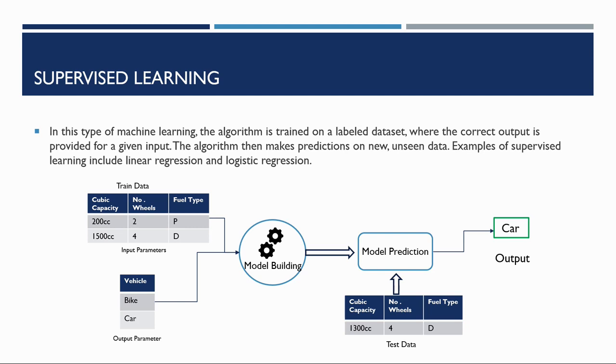In the diagram we can see we have a train dataset and a test dataset. The model learns from the train dataset which contains input parameters and tries to predict the output parameter. Then we pass the test data to the model to get the predicted output.